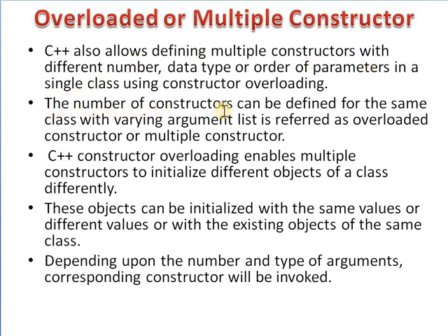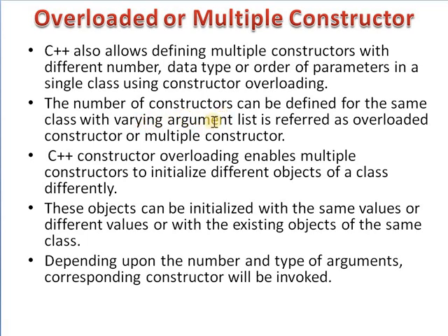The number of constructors defined for the same class with a varying argument list is referred to as an overloaded constructor or multiple constructor. The multiple constructor is also called an overloaded constructor because the constructors have the same name but different parameters or different arguments.